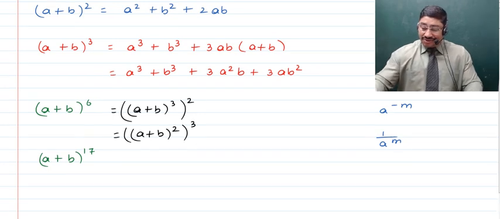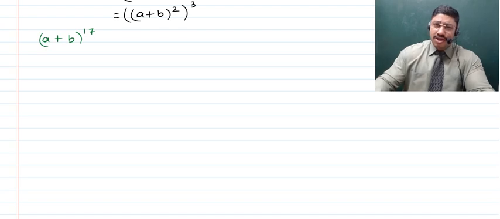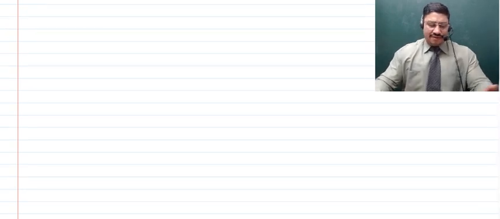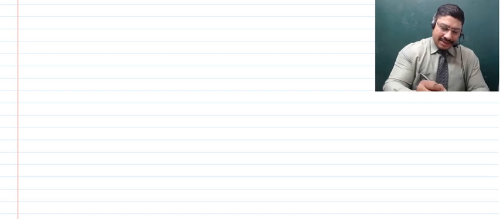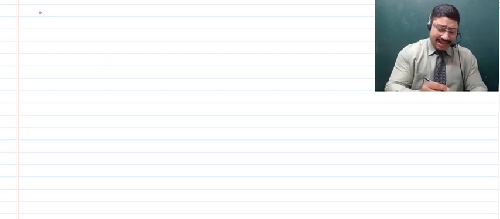So let us now try and answer this inquisitive question: if we have some positive integral power in the index of a binomial, how do we exactly expand it? For that, we have this formula. This is the format of the binomial theorem, and at this time I would like you to fully focus here.